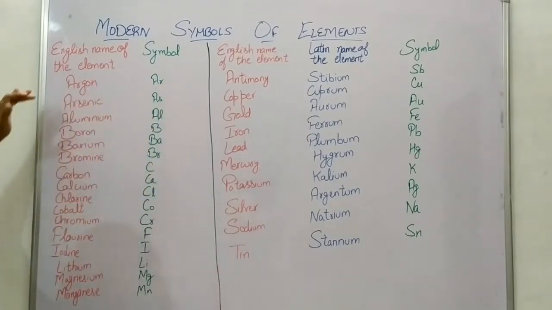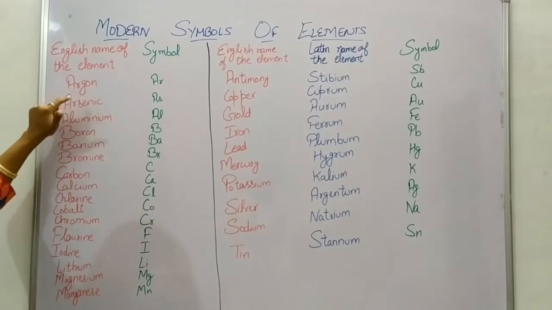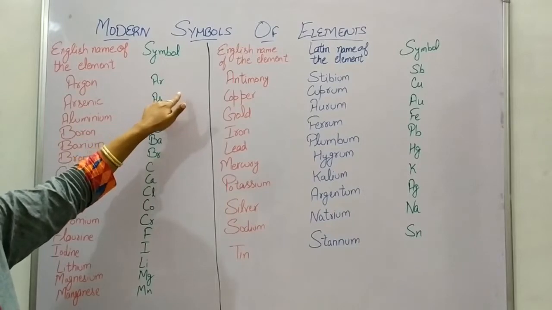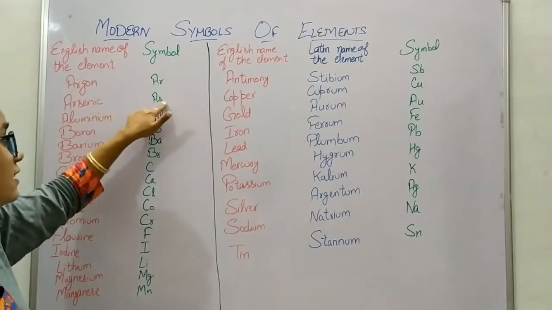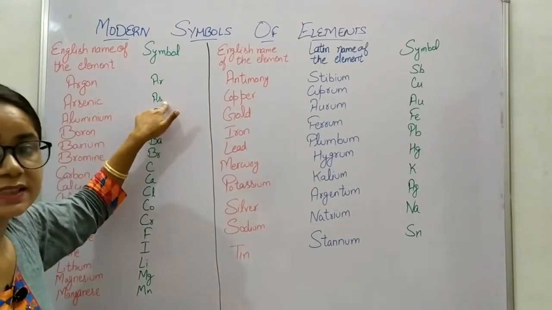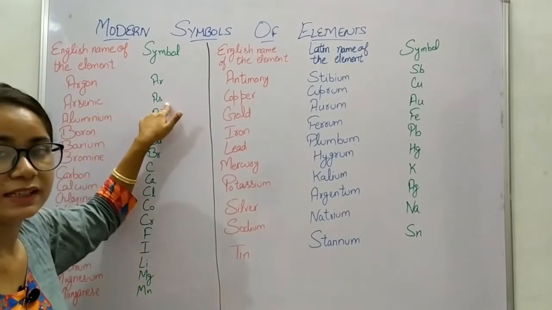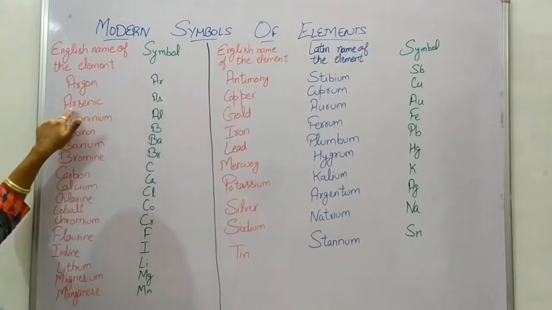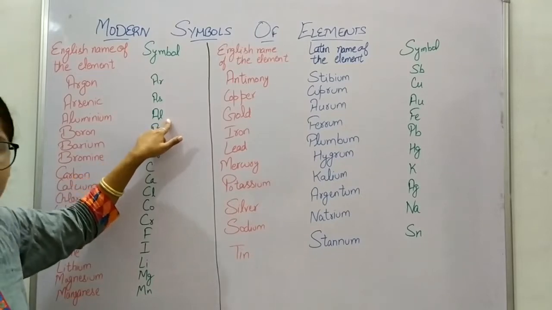Now you all can see argon, arsenic and aluminium. These three start with A, right? They have kept the symbol for argon as Ar, with the first two letters. But they cannot keep that Ar again for arsenic. So they changed it a little bit and gave a new symbol for another element, and that is As for arsenic. Then comes Al for aluminium.